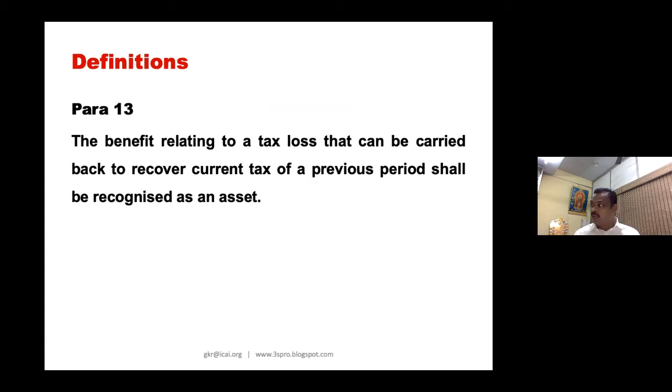They may extend the filing date of last year, or they may even give a possibility to file a revised return also. Second, they may allow you to set off your 2021 losses with your previous year profit as a special case.